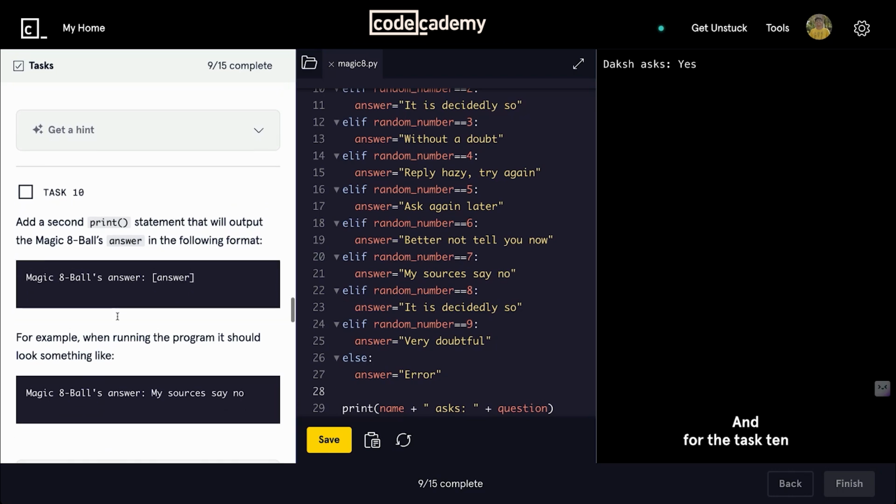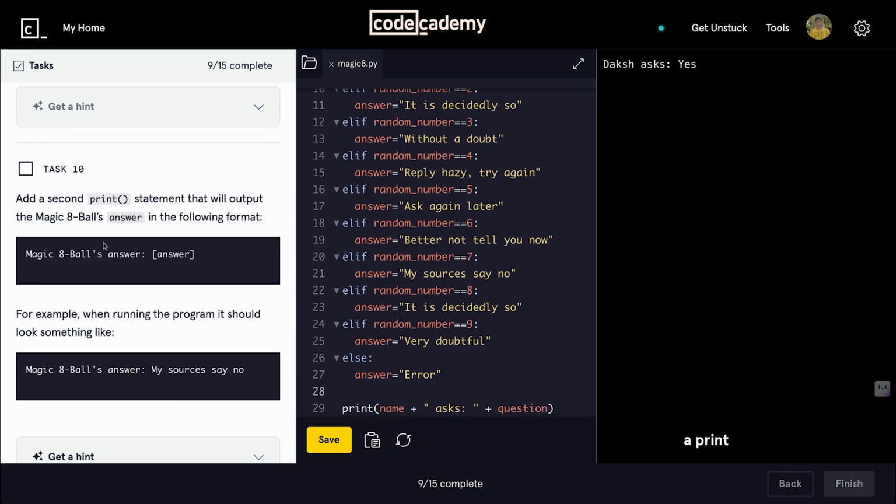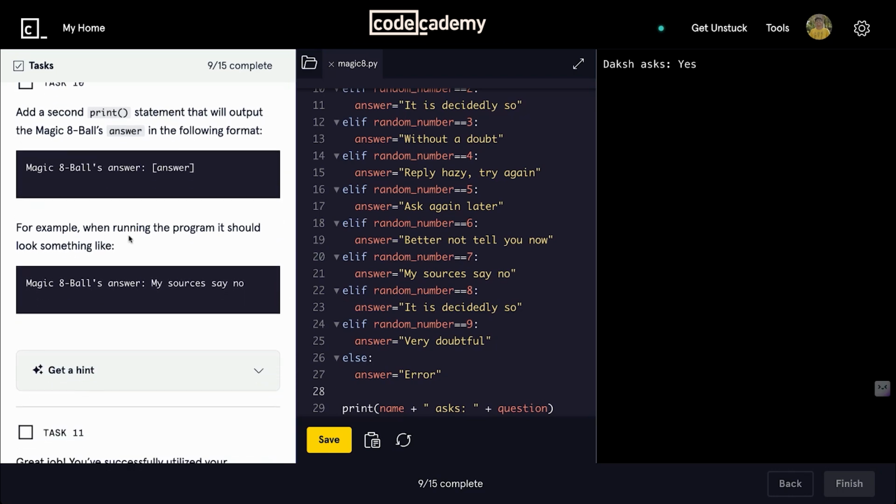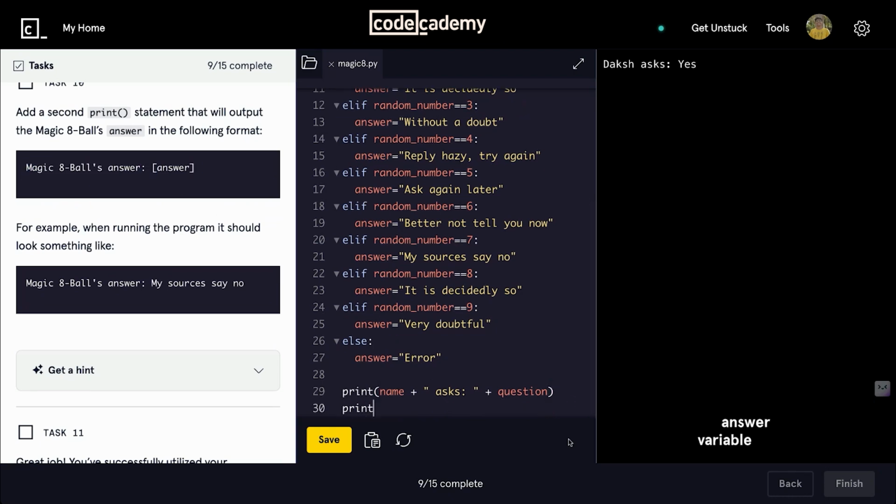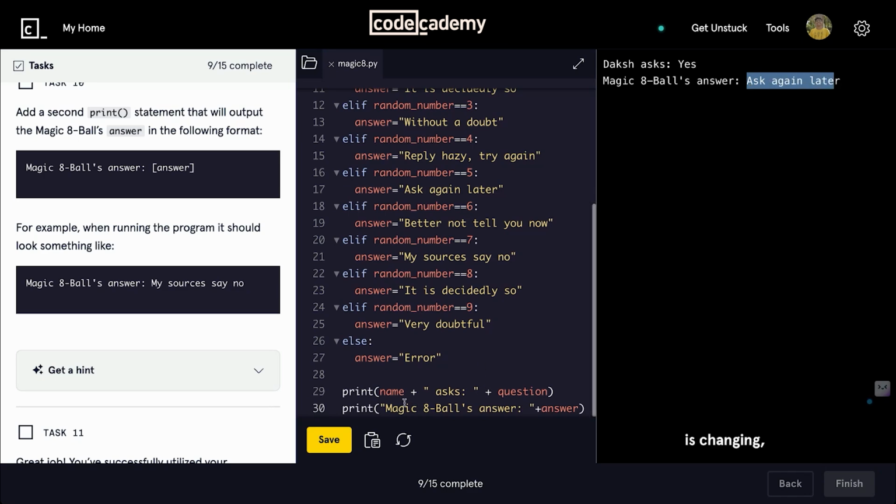For task 10, we again have to create a print statement. For this, we have to write this string, and in the end, concatenate the answer variable and print. Let's copy this. This is a simple string, and concatenate the answer variable. You can notice that this is changing, right?